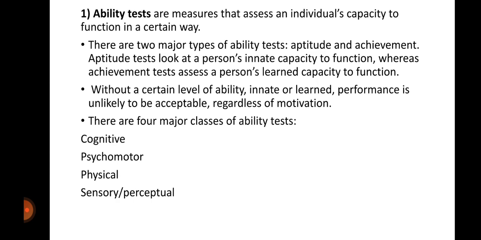So based on this, again, we have four major classes of ability. One is cognitive, psychomotor, physical, and sensory or perceptual ability. So what is cognitive ability? Cognitive ability is anything that is related to mental capability. So it involves ability to reason, ability to plan, solve problems, or thinking. So all these abilities are related to cognitive ability.